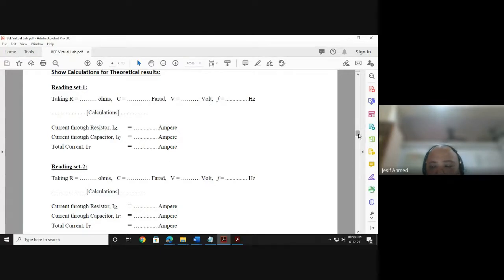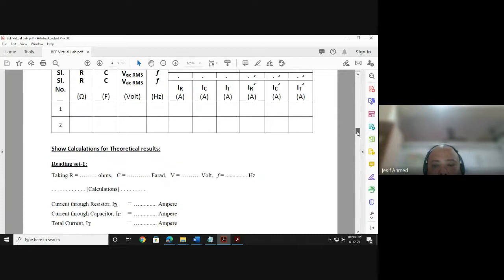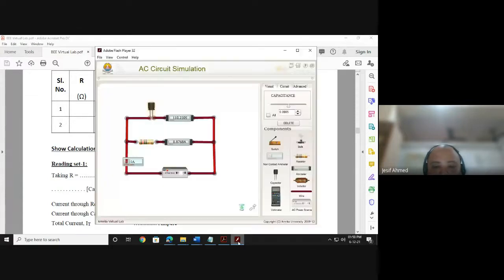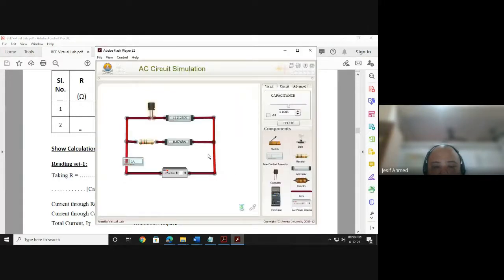And these results will be put here in this table, IR, IC, IT. And going to the simulation, again you will go to the Simulink model, then set the values as per the already considered values here. Then once the values are set, you will switch it on.